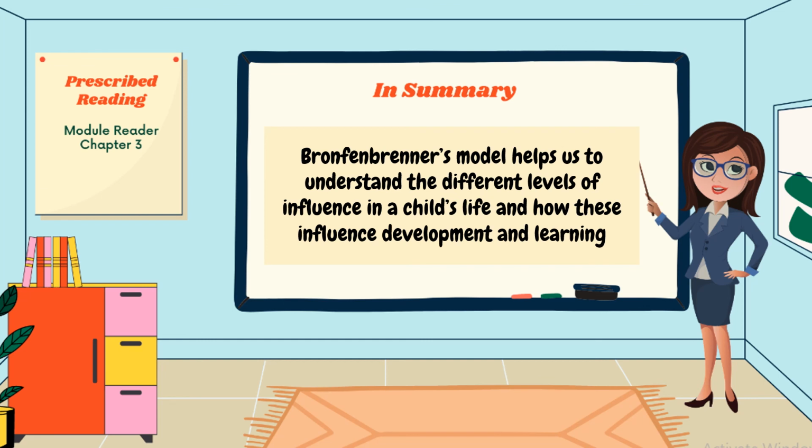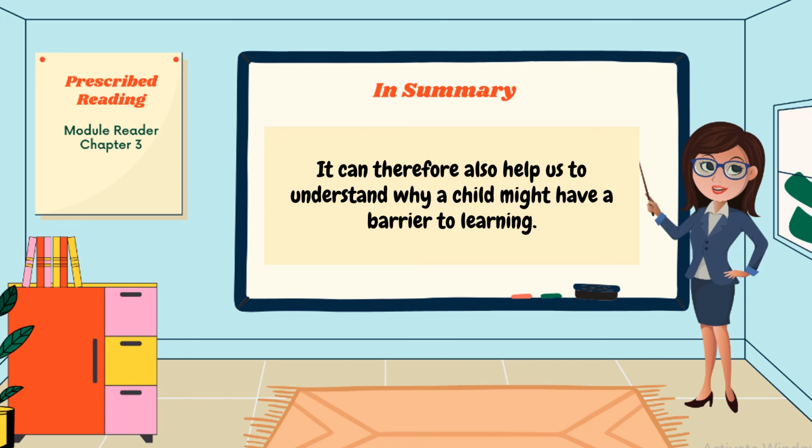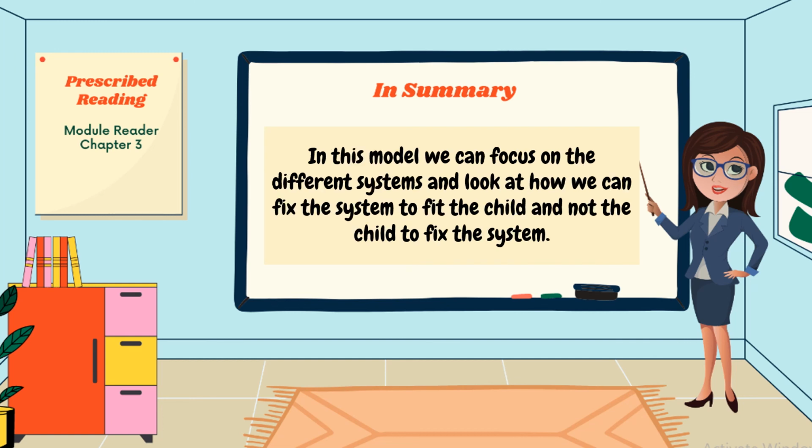In summary, Bronfenbrenner's model helps us to understand the different levels of influence in a child's life and how these influence development and learning. It can therefore also help us to understand why a child might have a barrier to learning. In this model, we can focus on the different systems and look at how we can fix the system to fit the child and not the child to fit the system.